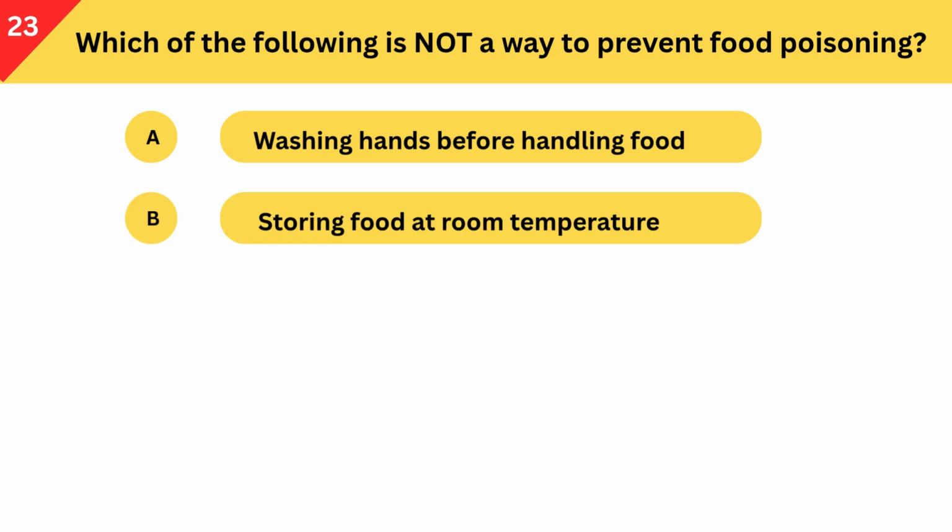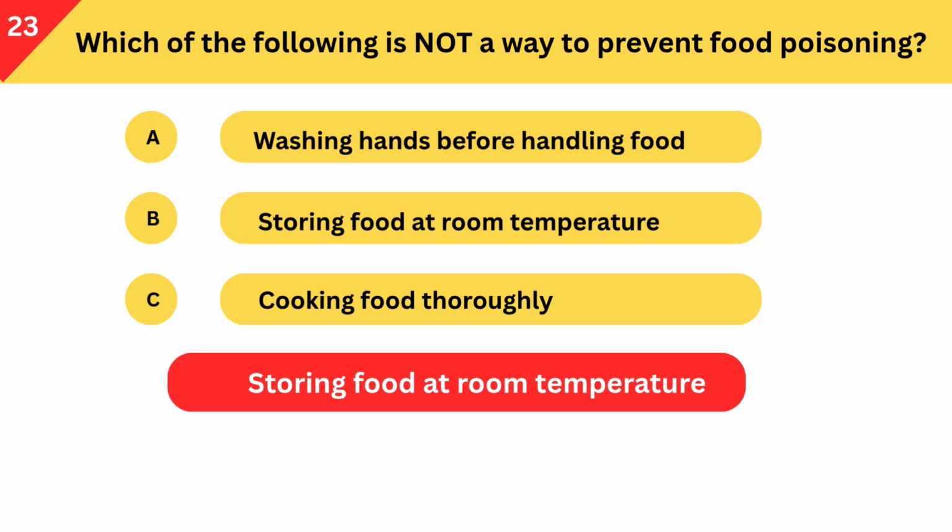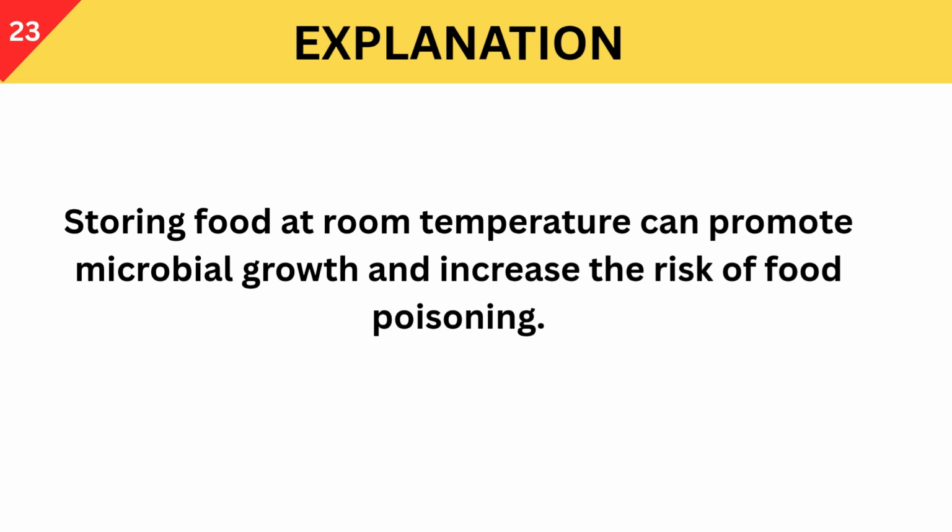Which of the following is not a way to prevent food poisoning? A. Washing hands before handling food. B. Storing food at room temperature. C. Cooking food thoroughly. Correct answer is storing food at room temperature. Storing food at room temperature can promote microbial growth and increase the risk of food poisoning.